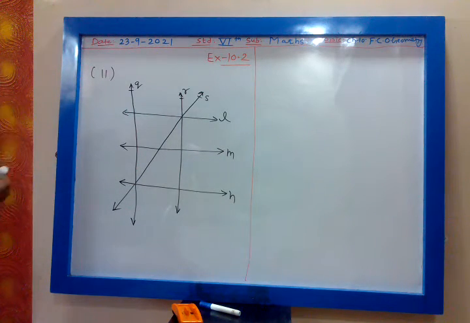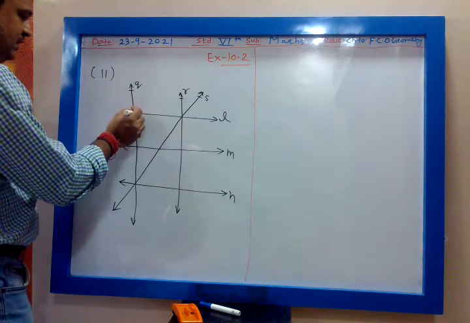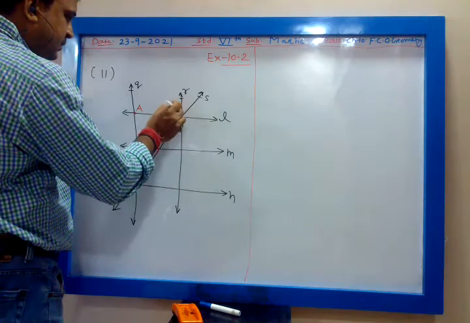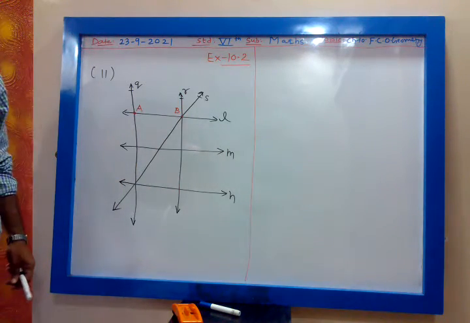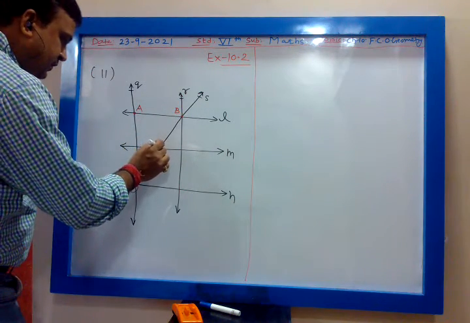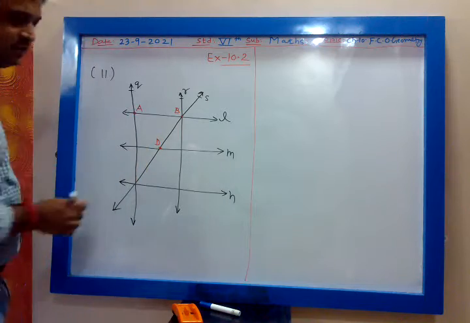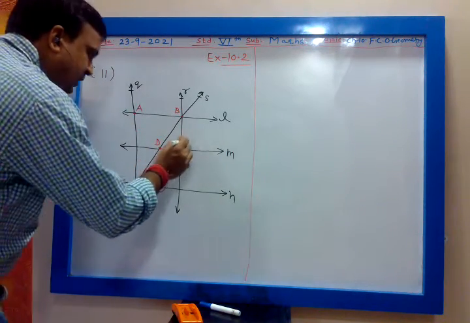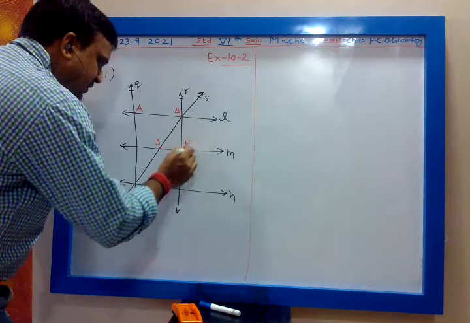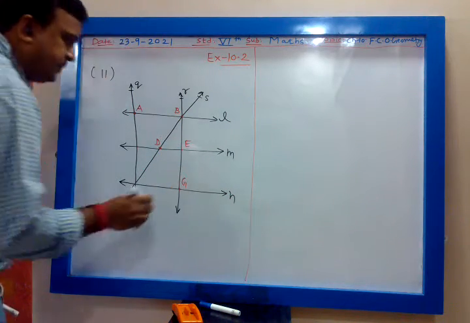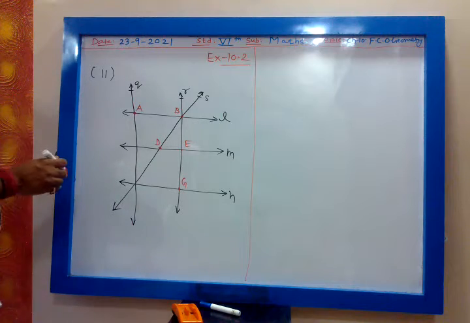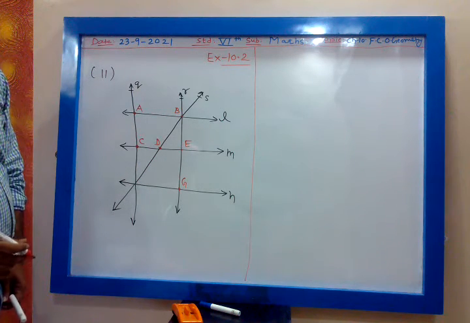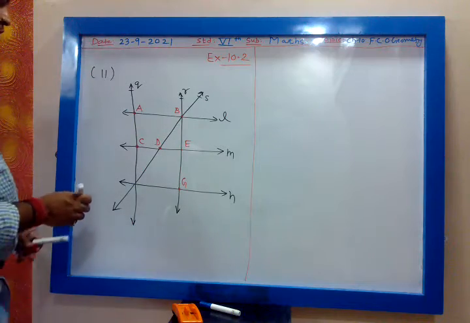Now these lines intersect. This point is my A. This point is B. This point is D. Where two lines intersect, that is the point of intersection. D, E, G. This is my G. Then this is my point C.